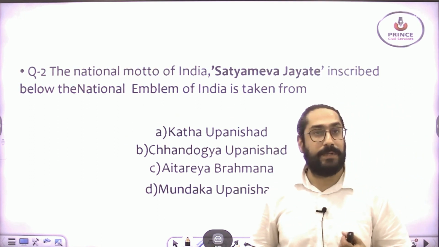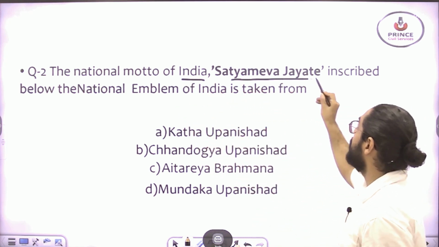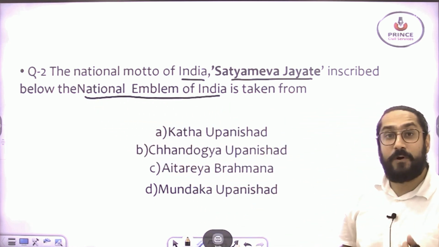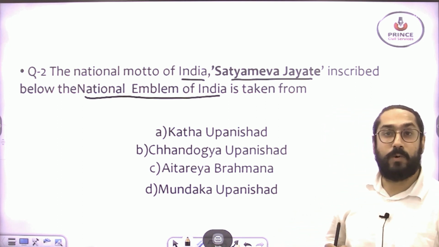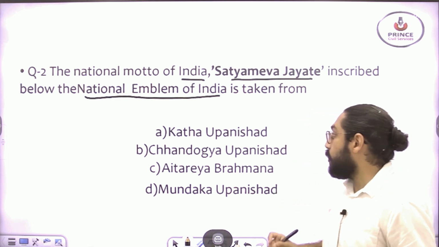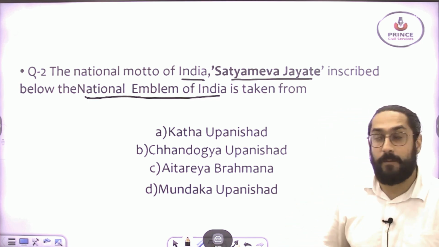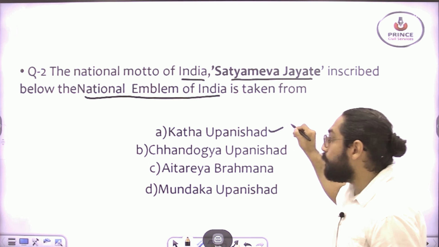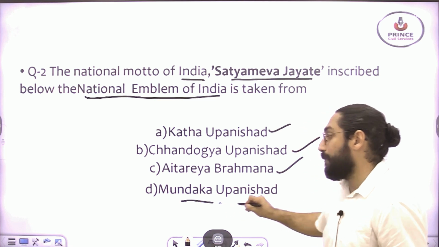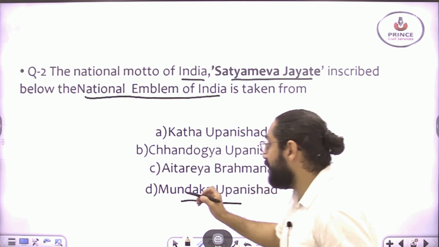Let's go to question number 2. A very famous question: the national motto of India, Satyameva Jayate, inscribed below the national emblem of India, is taken from. The question is asking, you have the national emblem and Satyameva Jayate written below it. So the question is, where is Satyameva Jayate taken from? The options are Katha Upanishad, Chandogya Upanishad, Aitareya Brahmana, and Mundaka Upanishad. These are your options, and the right answer to this question is D.